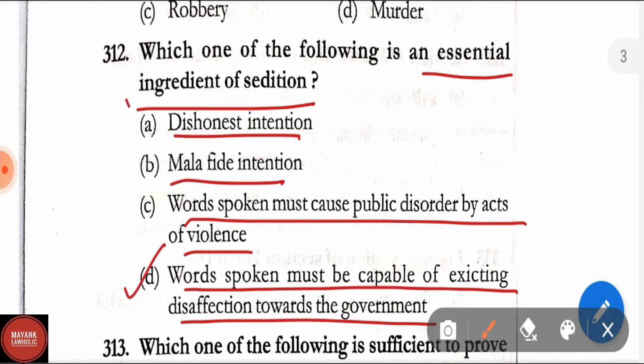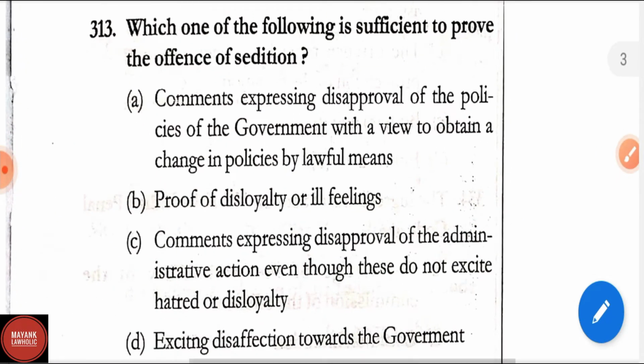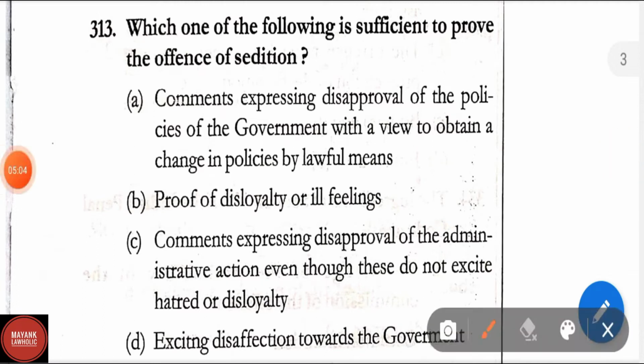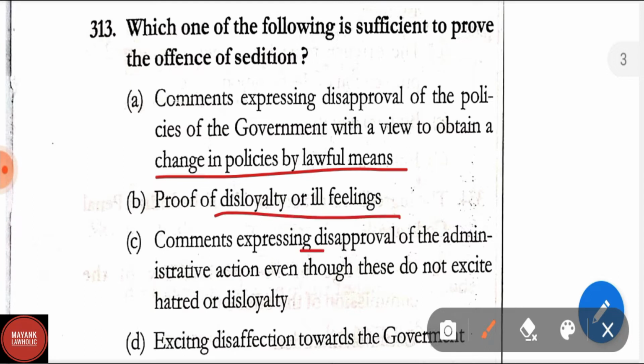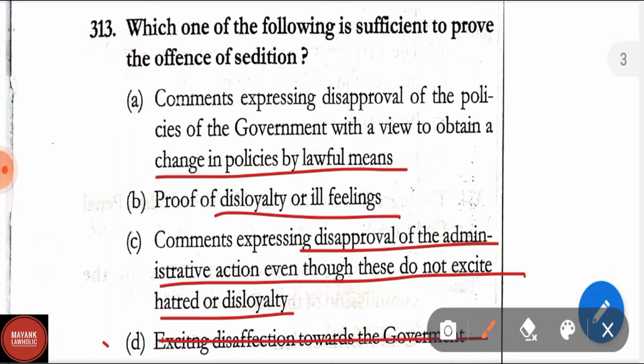The essential ingredient of sedition is words spoken must be capable of exciting disaffection towards the government. Question number 313. Which one of the following is sufficient to prove the offence of sedition? Options are: A, comments expressing disapproval of the policies of the government with a view to obtain a change in policies by lawful means. Option B, proof of disloyalty or ill feelings. Option C, comments expressing disapproval of the administrative action even though these do not excite hatred or disloyalty. Option D, exciting disaffection towards the government.